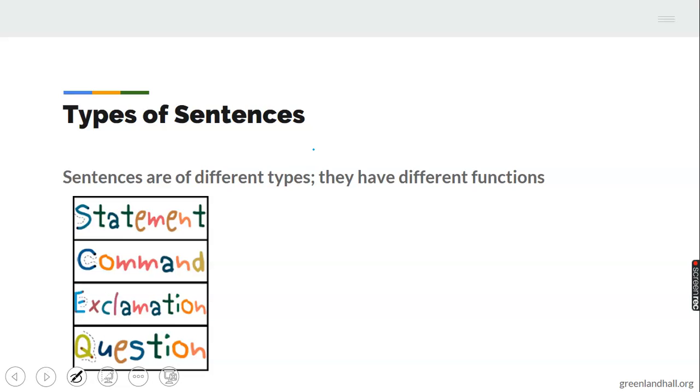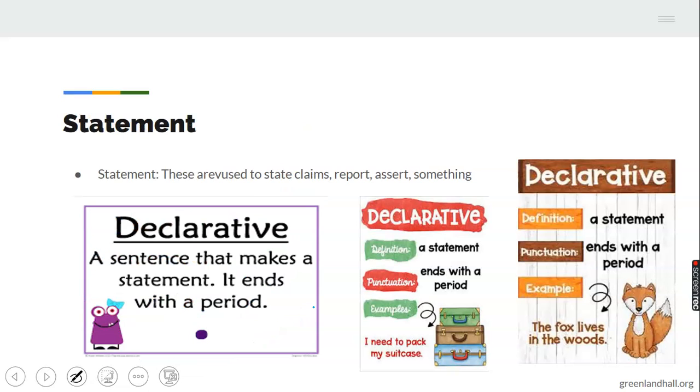There are different types of sentences that we have. For example, we have the statement, we have command, we have exclamation, and we have questions. These are types of sentences, so you can call them statement sentences, command sentences, exclamation sentences, and question sentences. Each of them, we're going to illustrate quickly.